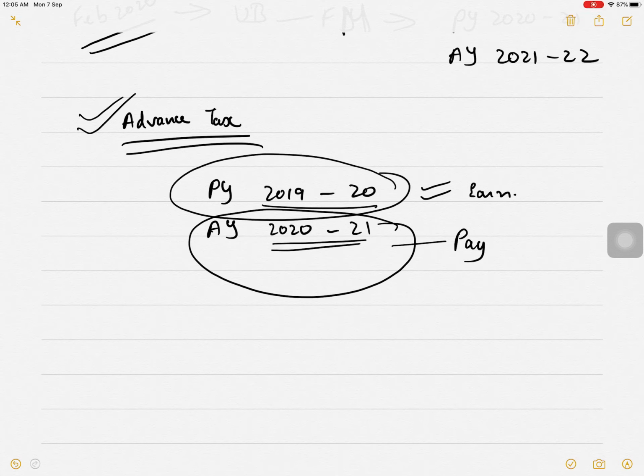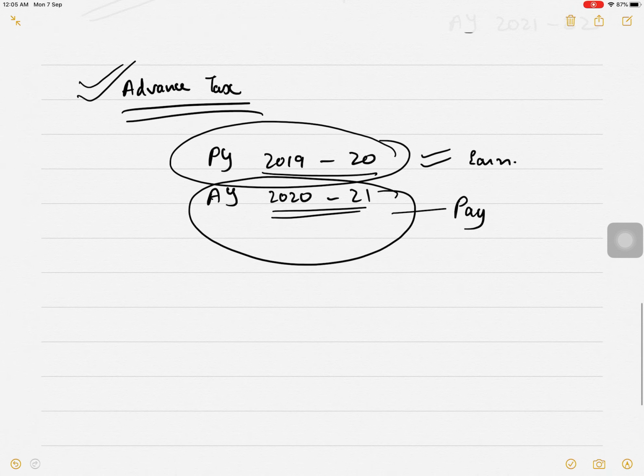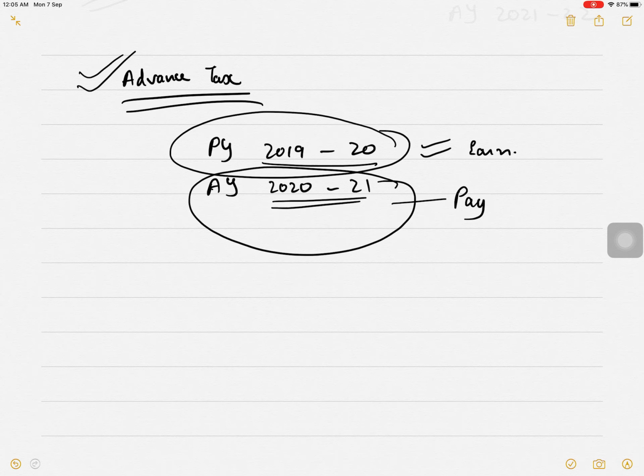For now this much is enough. You will be studying advance tax in detail in your final year, in your 5th semester.